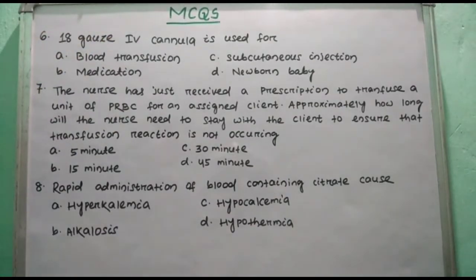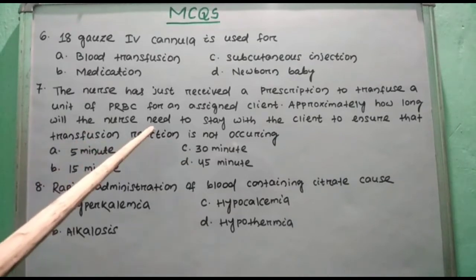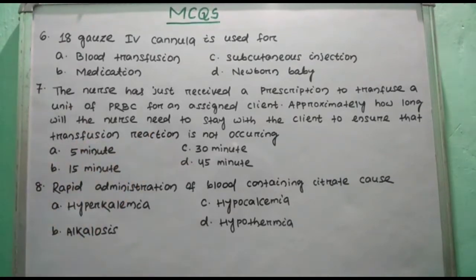Question number 7. The nurse has just received a prescription to transfuse a unit of PRBC for an assigned client. Approximately how long will the nurse need to stay with the client to ensure that transfusion reaction is not occurring? Option A 5 minutes, option B 15 minutes, option C 30 minutes, option D 45 minutes. Here right answer is option B 15 minutes. The first 15 minutes of the blood transfusion are the most critical and the nurse must stay with the client.